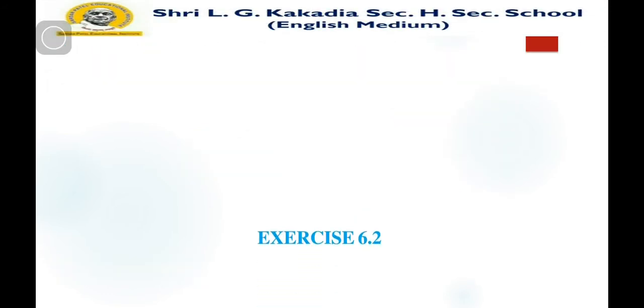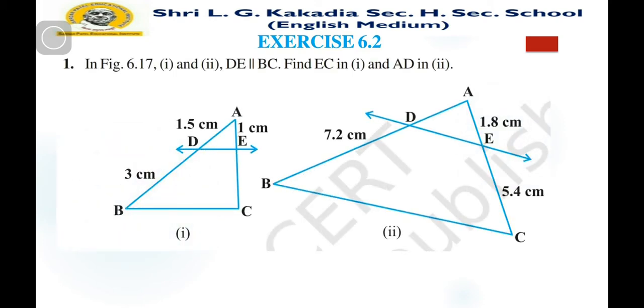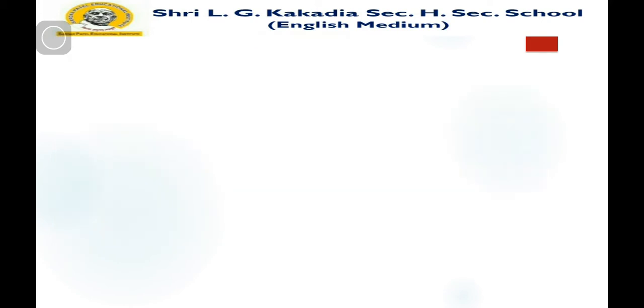6.2. So, exercise 6.2, question number 1. In figure 6.17, as you can see here, 1 and 2, DE is parallel to BC. Find EC. Here AD, BD, AE are given and we just want to find EC. We can also find AD, as you can see here. So let us find it by using theorem number 6.1.